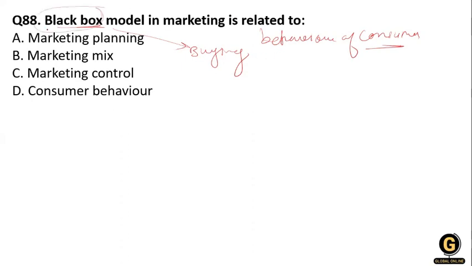Until we enter the black box, we do not get the actual response or know what is in the consumer's mind. So this is the black box model in marketing. Which option is true? Option D, consumer behavior.